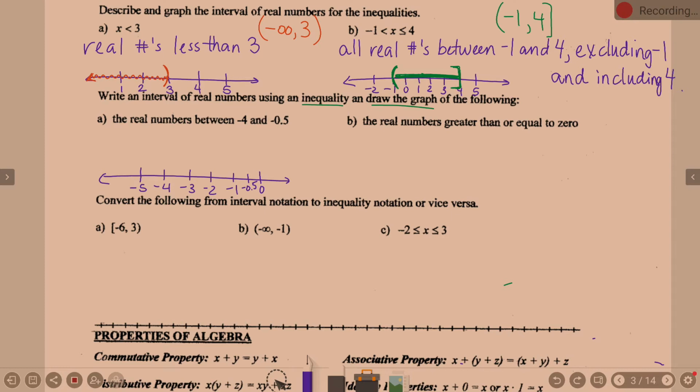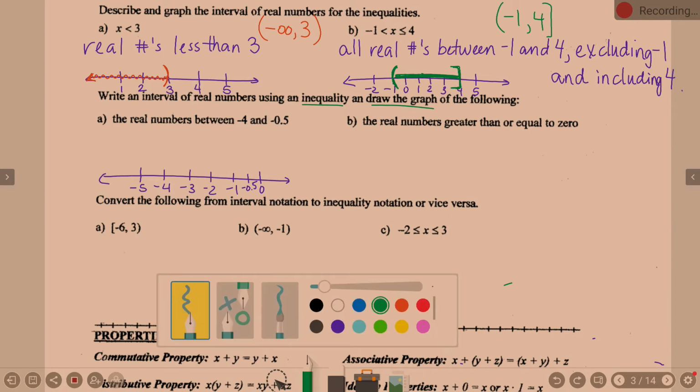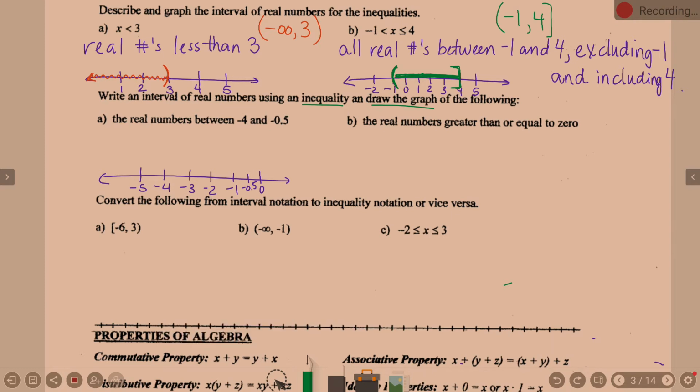Remember when you're in negatives, you're counting the other way, yes? So where are the real numbers between -4 and -5/10? They're in between, yes? It says the real numbers between.